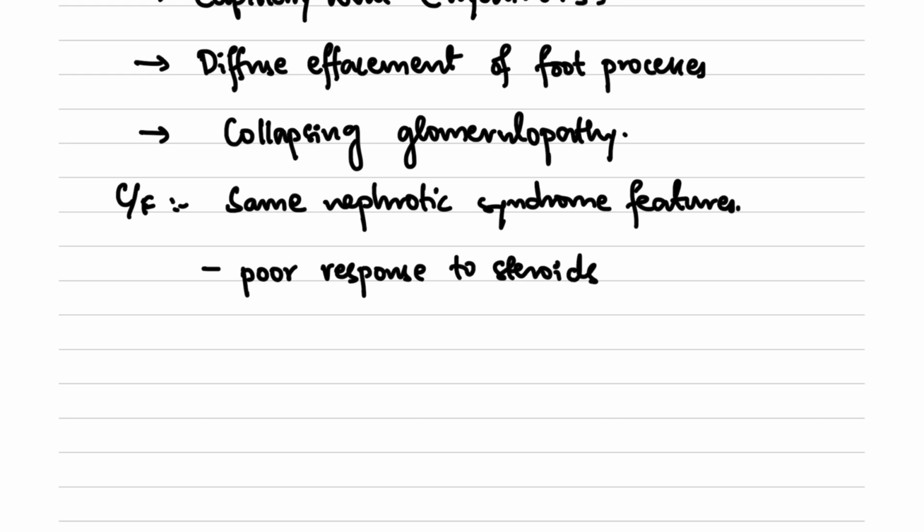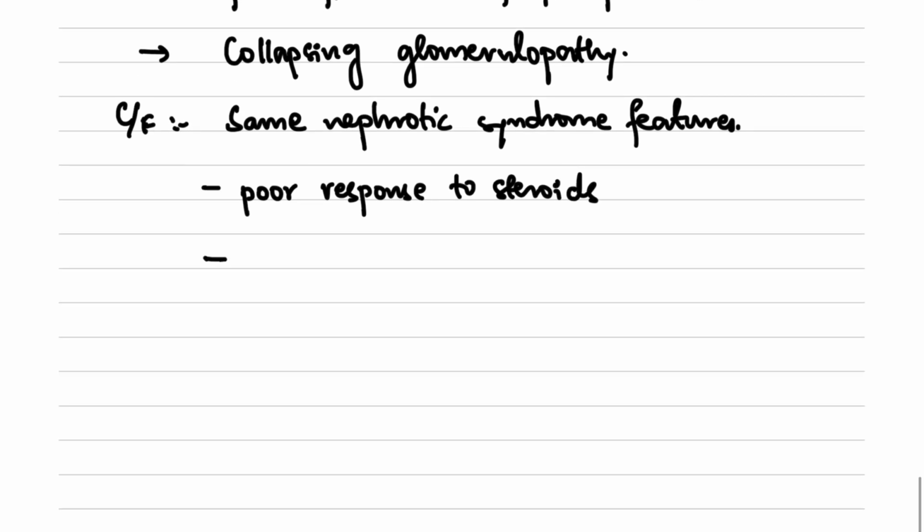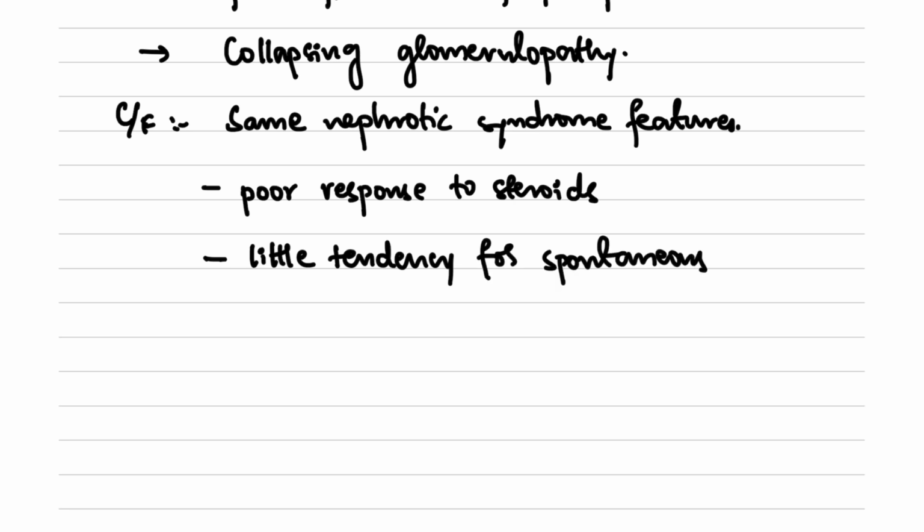And there is very little tendency for spontaneous remission in patients suffering with FSGS. Around 20% of the patients suffering from FSGS will ultimately go into renal failure.